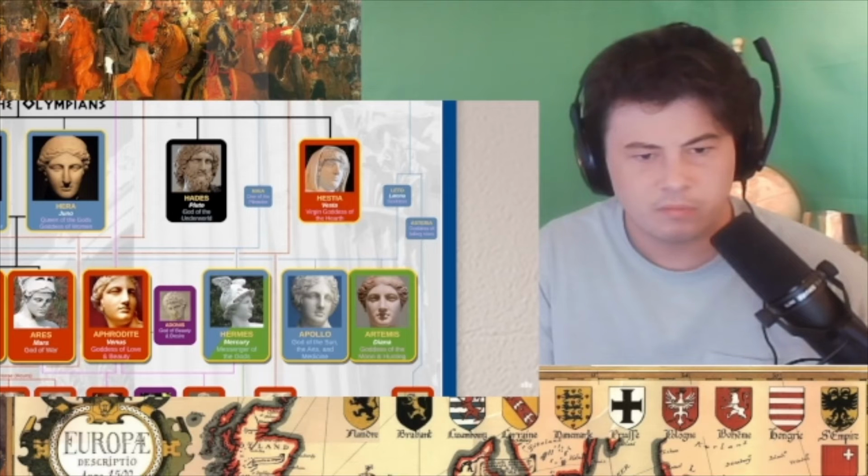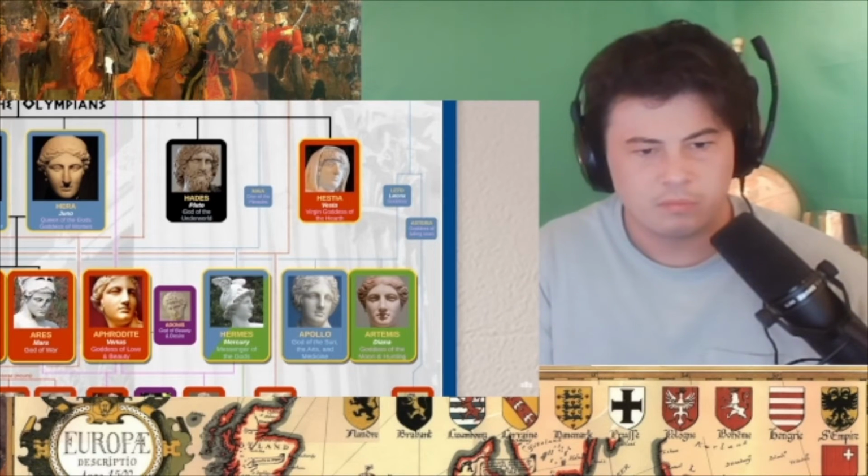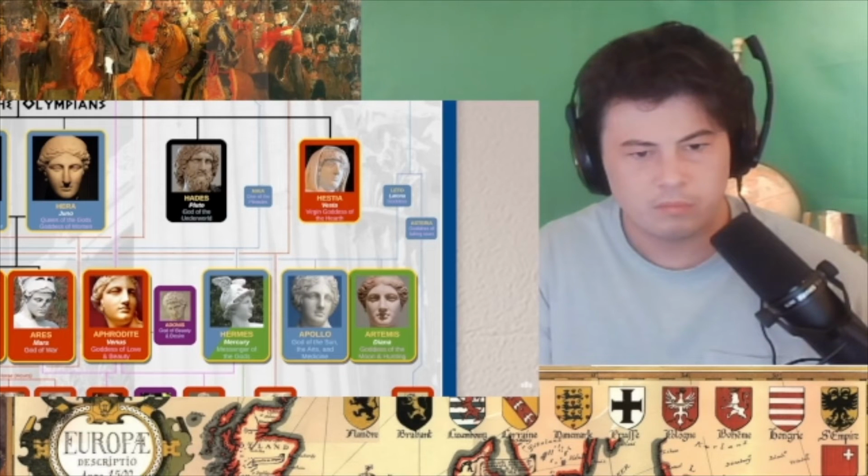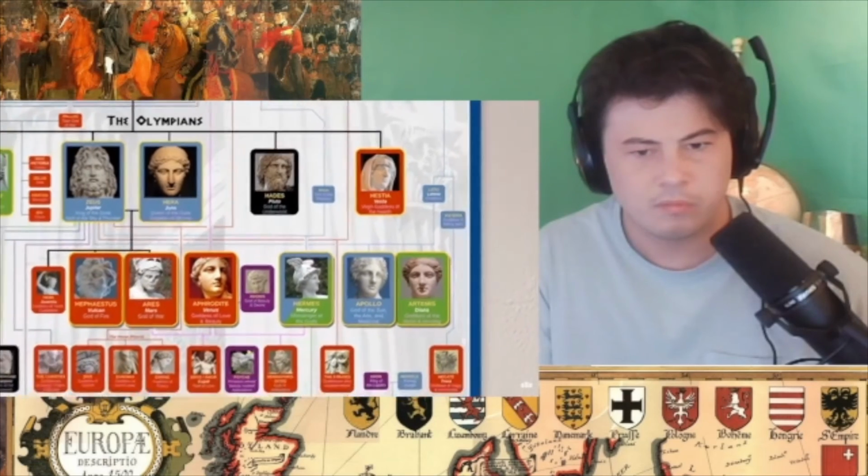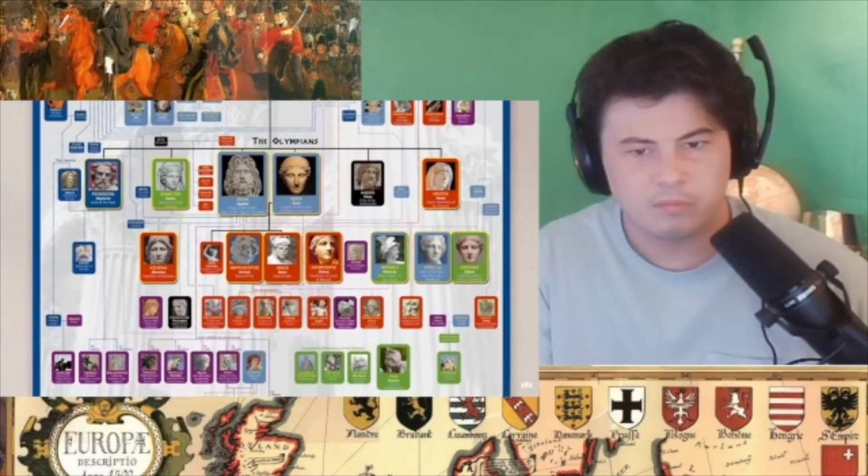Their mother was Leto, daughter of Coeus and Phoebe. Apollo was also the god of medicine and the arts, and Artemis was also the goddess of hunting. So those 7, together with the 5 up here, comprise the 12 main Olympian gods.